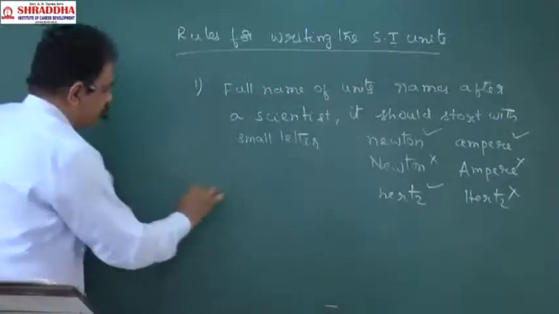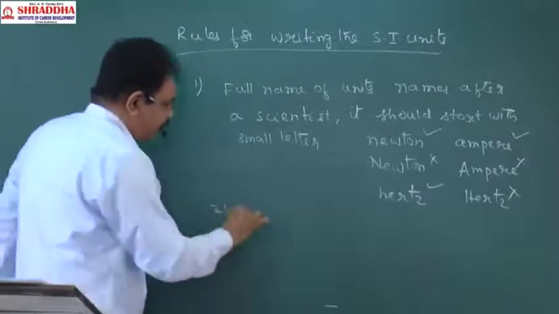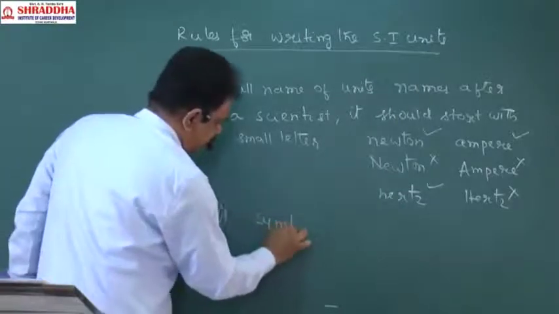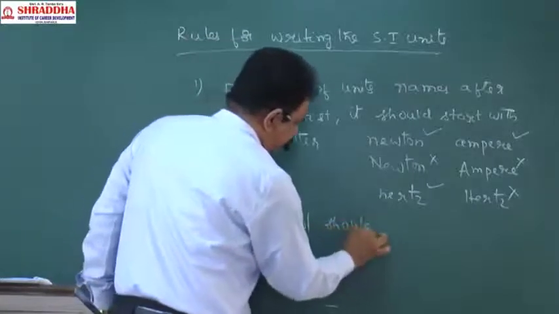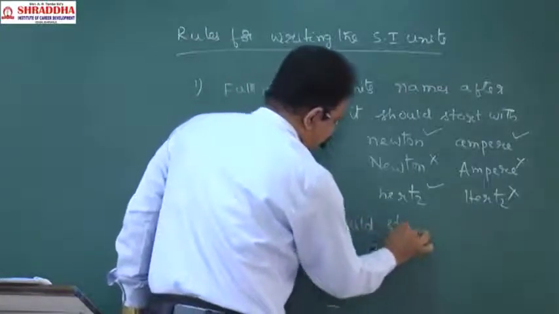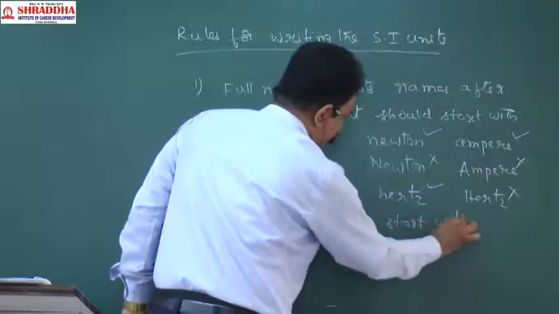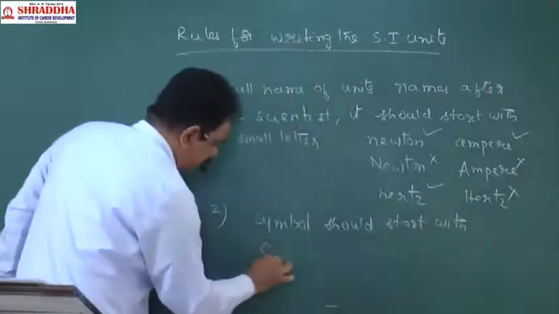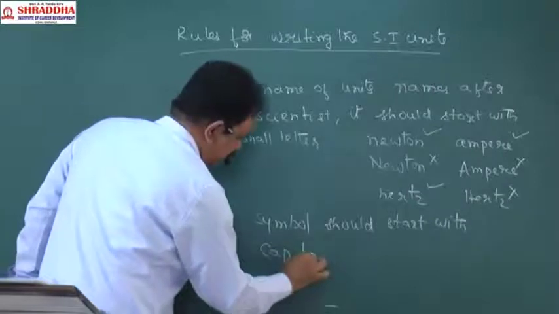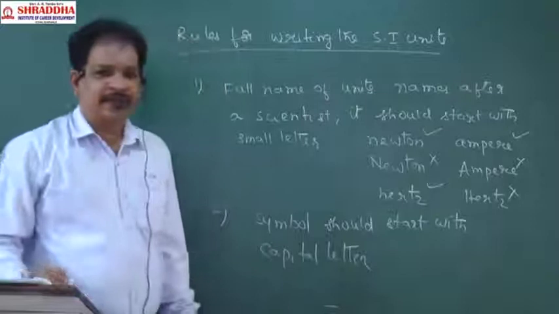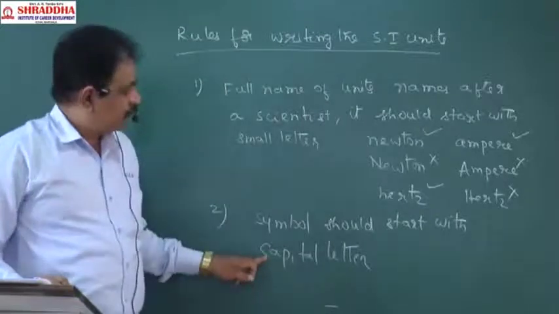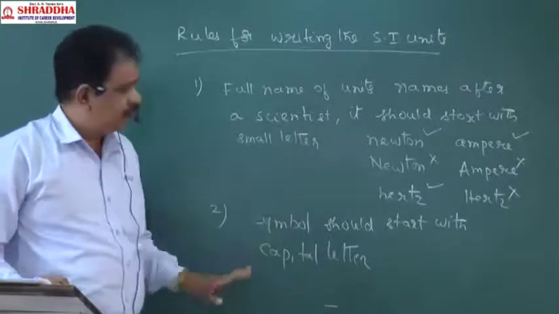And next, if you want to write symbols, the symbol should start with a capital letter. Symbol should start with a capital letter. So, for names of the scientists only.